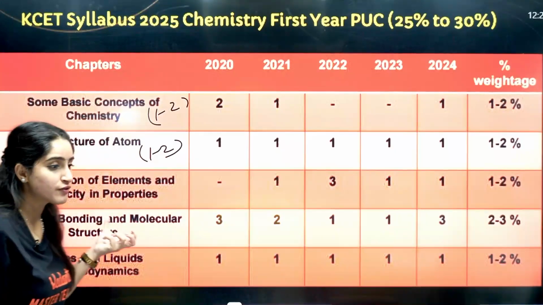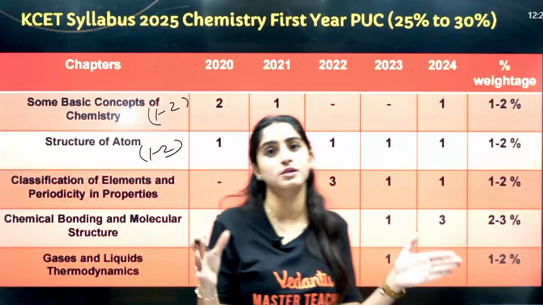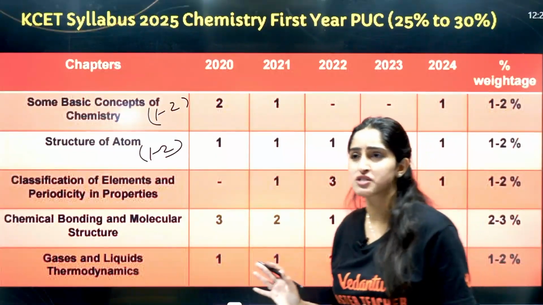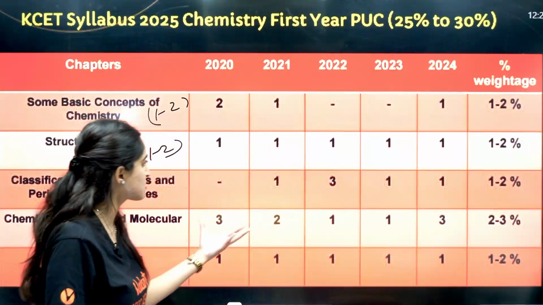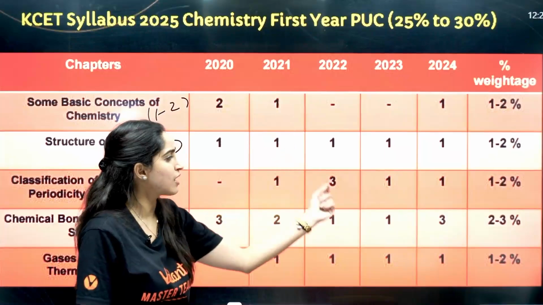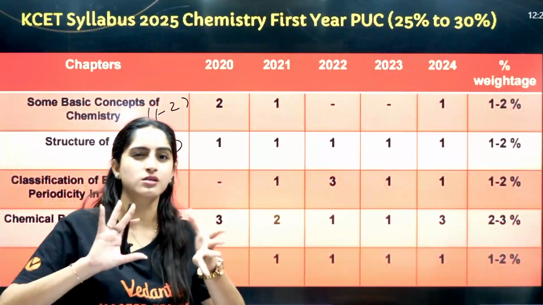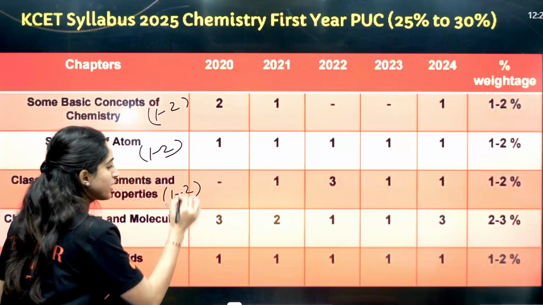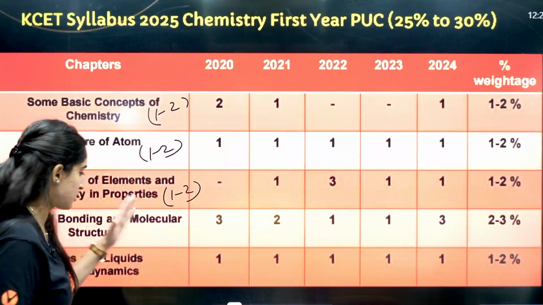Then you have classification of elements, which again forms the base of your inorganic chemistry. Not so many questions have been asked. In 2022 they asked 3 questions, but otherwise it's just 1 to 2 questions. So you can easily expect 1 to 2 questions from here. I would say 1 question.